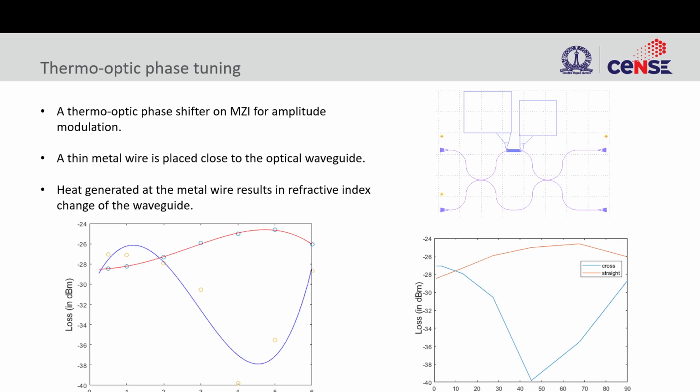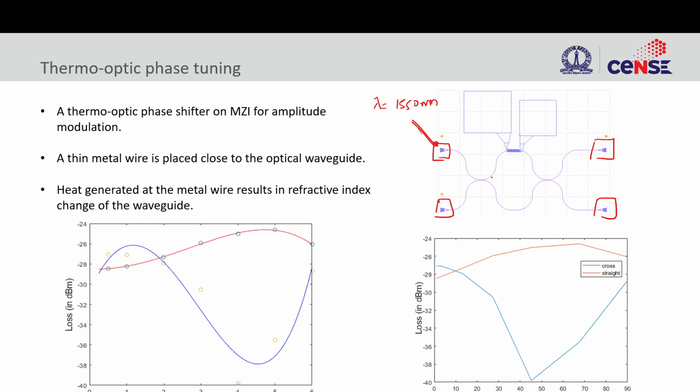So basic thermo-optic tuning I can explain here. Thermo-optic tuning is just that. This is a grating coupler. These four are grating couplers, so we can couple light through them and take out light through them using a fiber. We'll place a fiber here, and 1550 nanometers wavelength light will come from the fiber. It will get coupled to the waveguide, split into 50-50. They were designed for 50-50, but it turns out it is not.